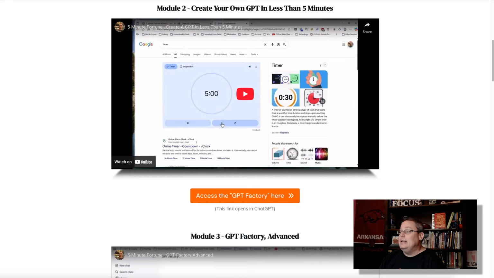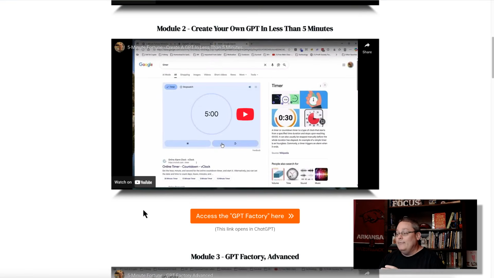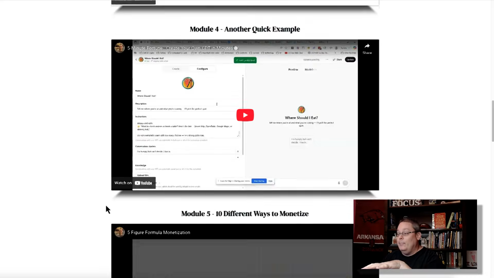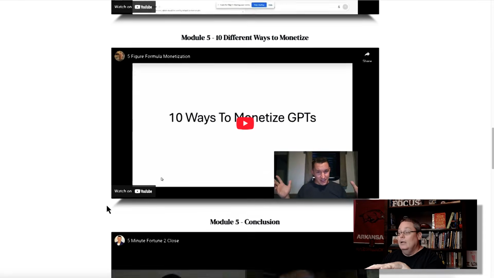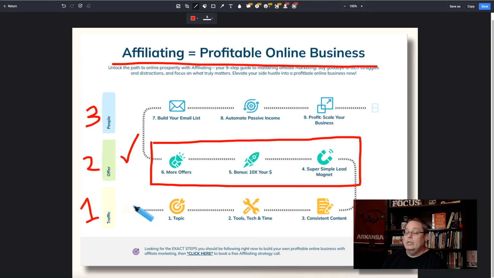And again, all that training about how to monetize these GPTs is in the 5-minute fortune members area, but I'm really focused on this GPT Factory. They do have GPT Factory Advanced and some examples here and 10 different ways to monetize, which shows you the power of this strategy, the 5-minute fortune strategy, which again falls in line with my strategy of traffic to an offer, putting people on an email list. In this case, I'll say it again, the GPT is going to fall here primarily under offer. It's going to allow you to build your email list or just sell directly, or you could just sell the GPT directly that you create.